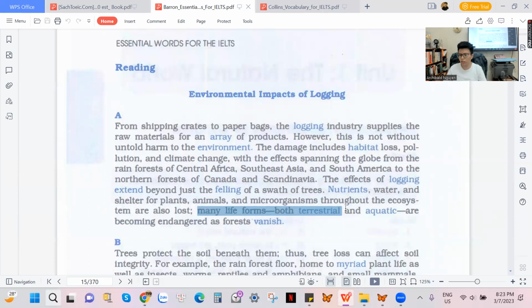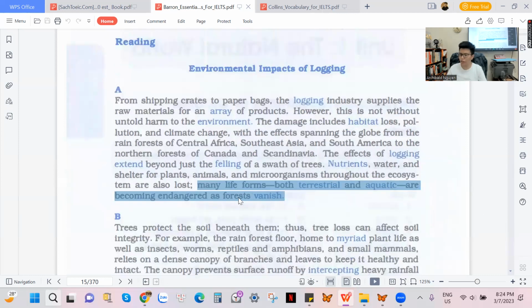Many life forms, both terrestrial and aquatic, are becoming endangered as forests vanish. It means many life forms means terrestrial means many kinds of animals or many kinds of plants live on land. If things live on land, they use the word terrestrial for things that live on land. If things or animals or any kinds of creatures live in the water, they call it aquatic. So the word aquatic means in water, okay, or under the sea, okay. It means aquatic. Life forms, it means many kinds of life.